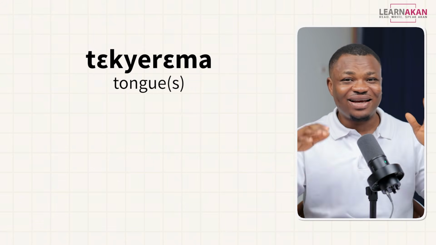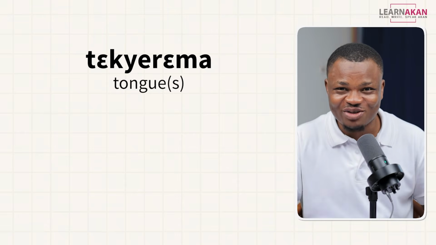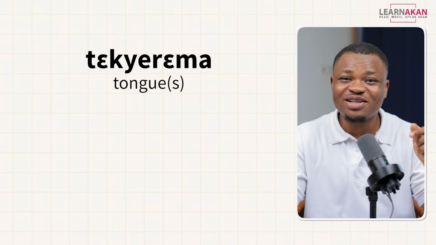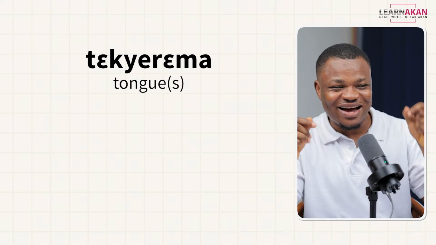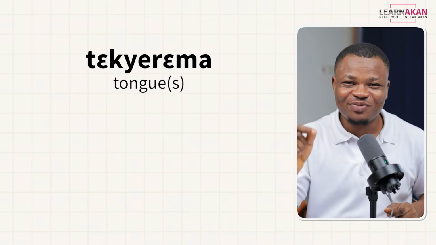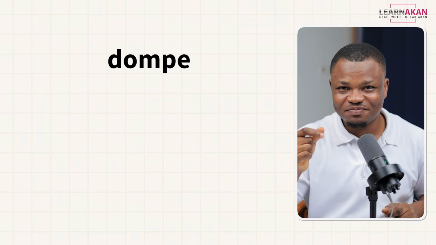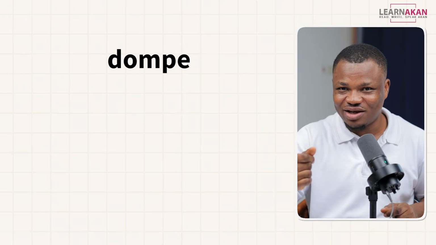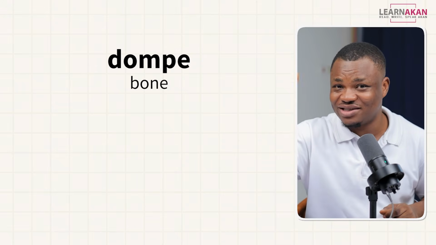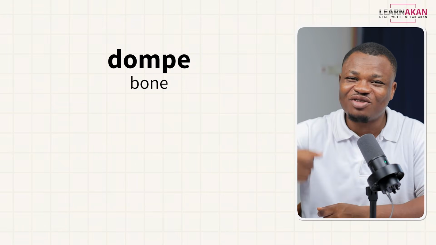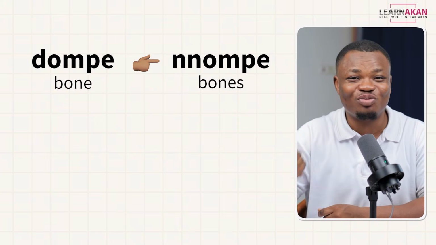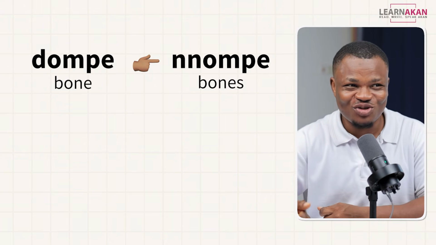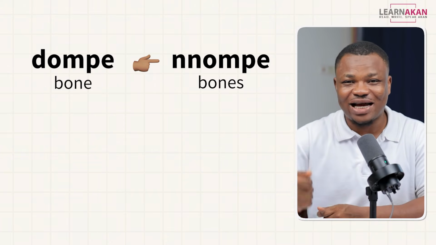It doesn't matter the number of tongues that you are talking about, okay? So keep in mind that for body part names in Twi, we typically do not have plural forms for them. There's one body part though that I can think of that does have a plural form, and that is dompe. Dompe is the bone, and it does have a plural form, and that is nompe. So if you want to say bones, that is nompe.